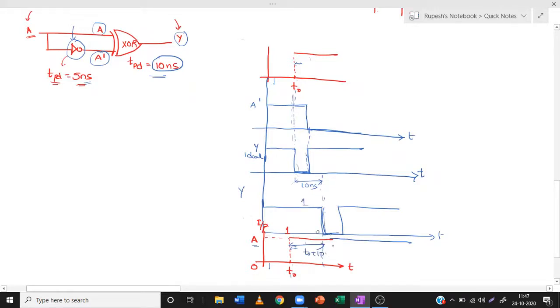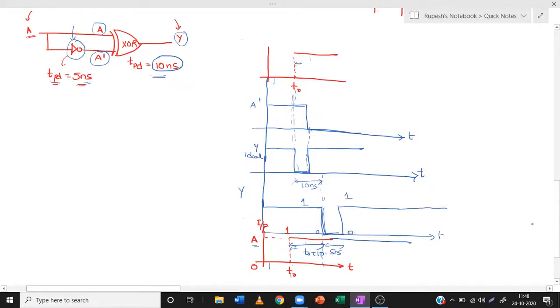This will remain for 5 nanoseconds, that is, until T naught plus 15 nanoseconds. After T naught plus 15 nanoseconds, the output y again transitions from 0 to 1 and remains 1 throughout. So this is the answer.